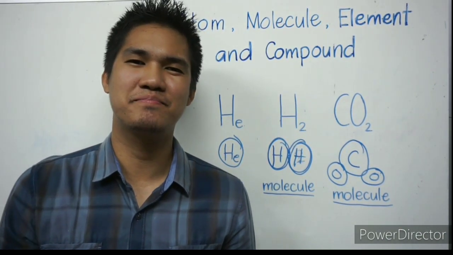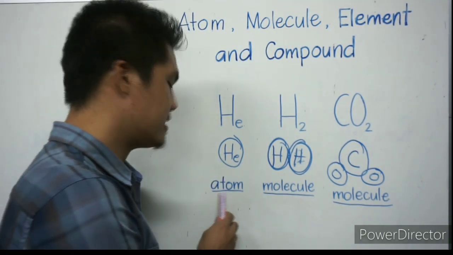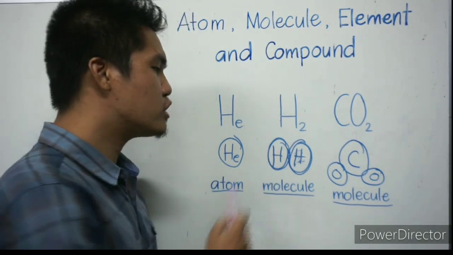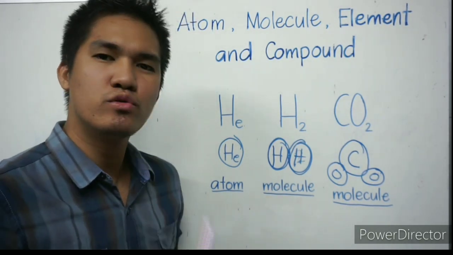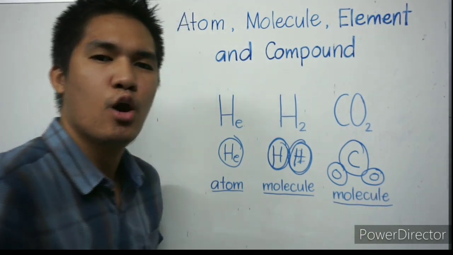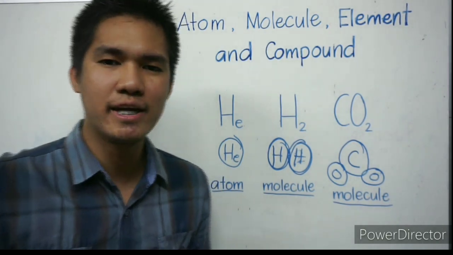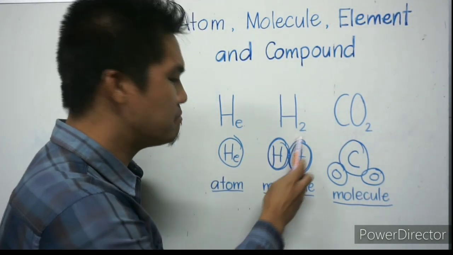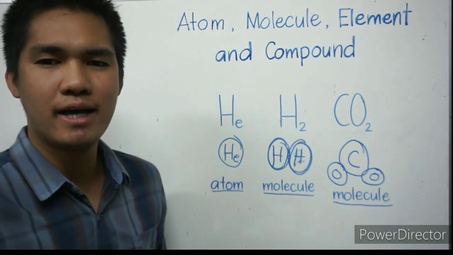Let's have a recap. Again, we have He, that is an atom. H2 is a molecule. CO2 or carbon dioxide is a molecule. We can see in these examples that a molecule can be made up of the same atoms or different types of atoms.